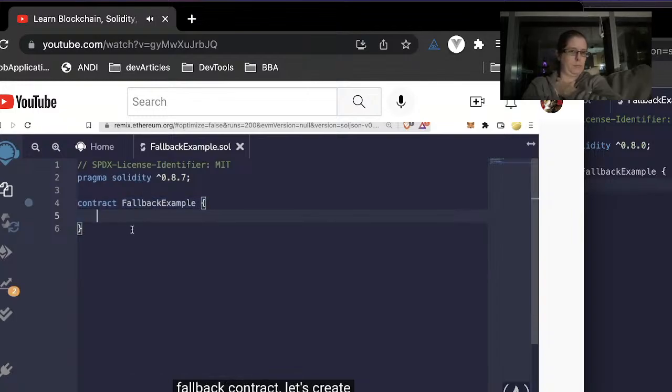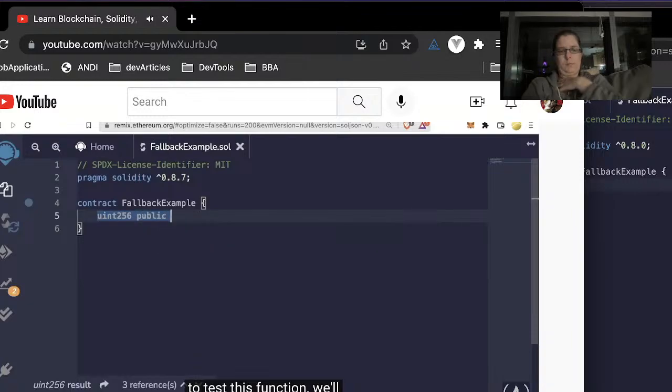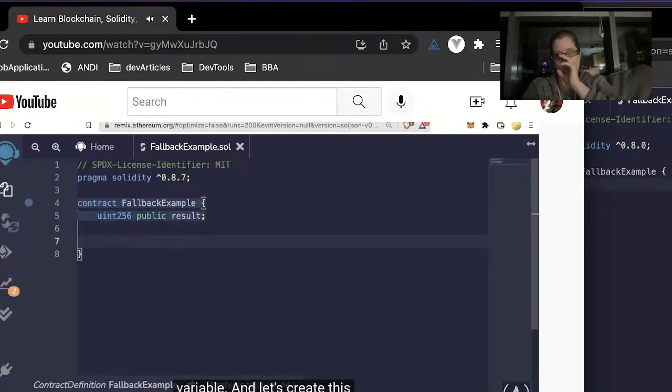Once we create our fallback contract, let's create a variable to go ahead and try to test this function. We'll create a uint256 public result variable. And let's create this receive function.